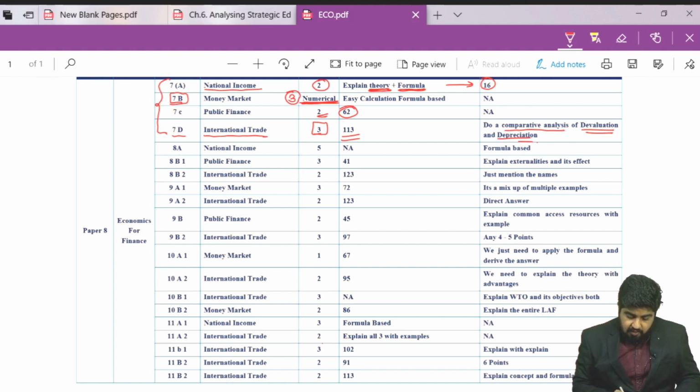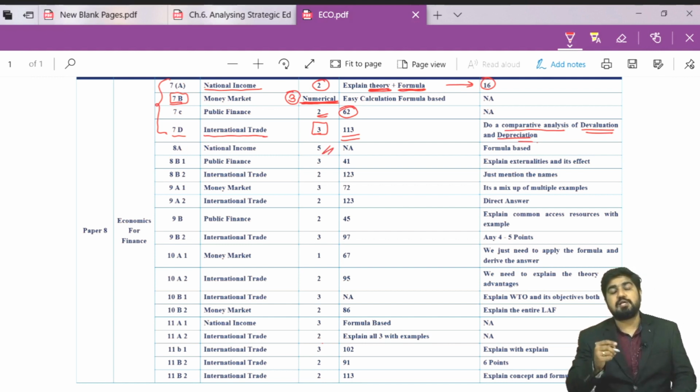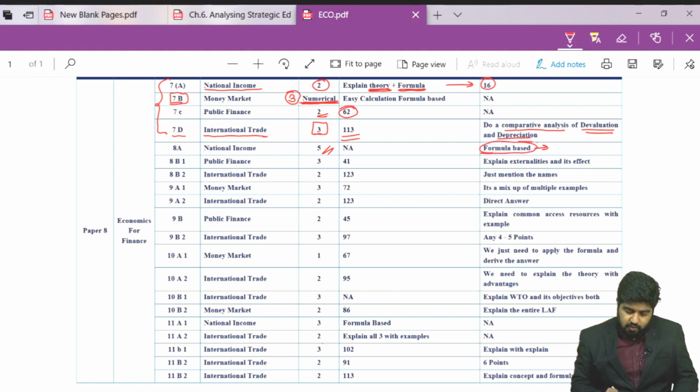Next one, let's go ahead. Chapter number 1 again in question number 8 part A. Now this was a 5 mark question. You are asked to calculate national income using the expenditure method as well as the income method. I am very sure, students, you understand the formula of both the methods and you have calculated, and it was for 5 marks.